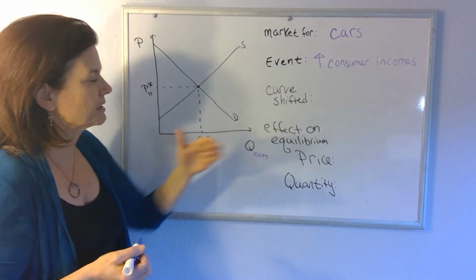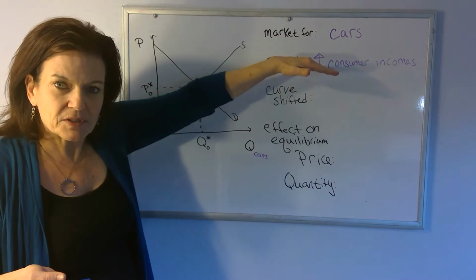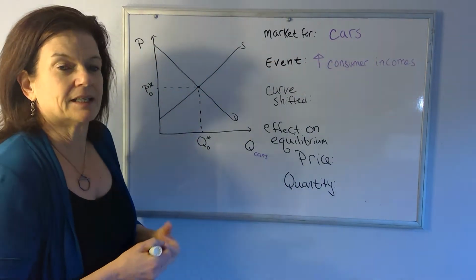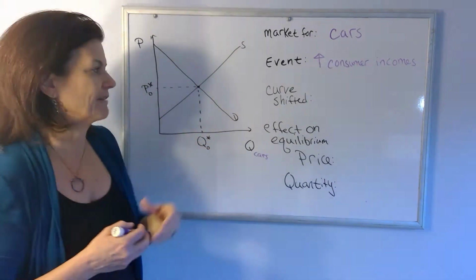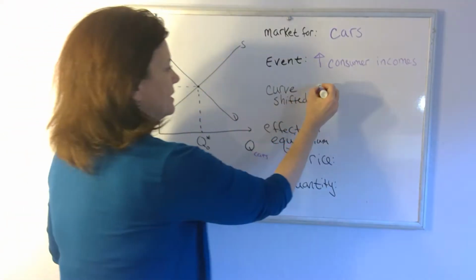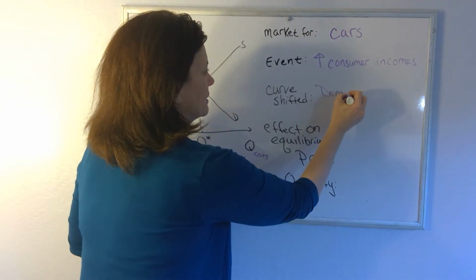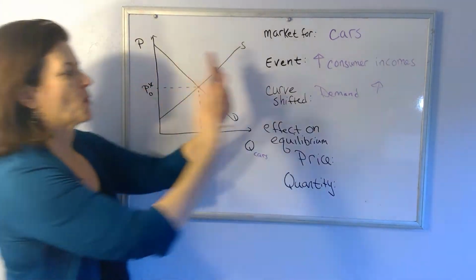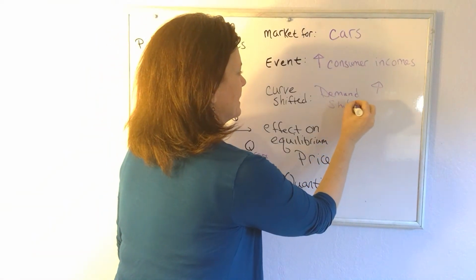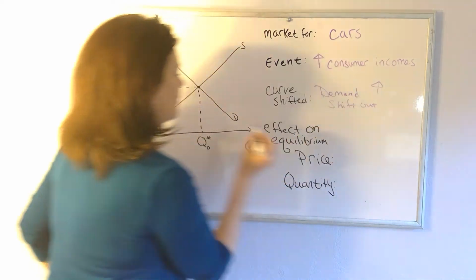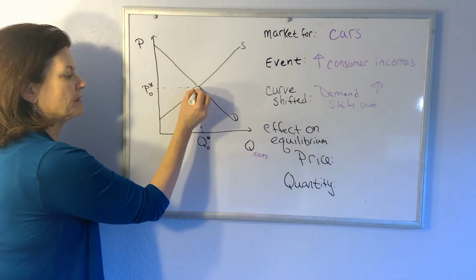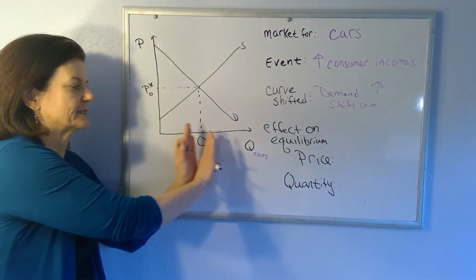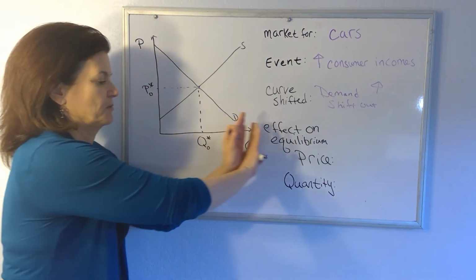And in what direction? So an increase in consumer incomes, we know, so people have more money, everybody has more money, they are more likely to buy cars at every price. That's going to affect the demand curve. And it's going to be an increase in the demand curve. People want to buy more at every price. It's going to be a shift out of the demand curve. At a price of P0, instead of wanting Q0, they want something more. Remember, along the quantity axis, quantity is increasing as we move out to the right.